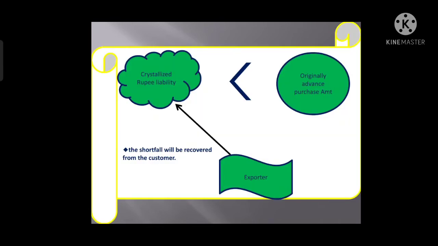Let's move forward. As we can see in this diagram, this is the crystallized rupee liability, another one is the original advance purchased amount, and the third one is the exporter, right?